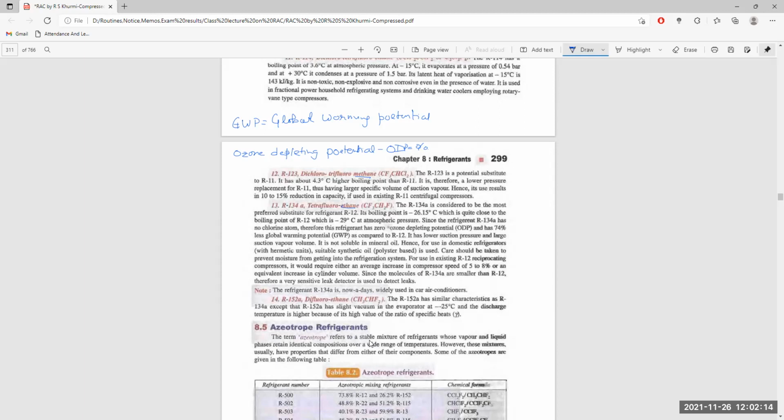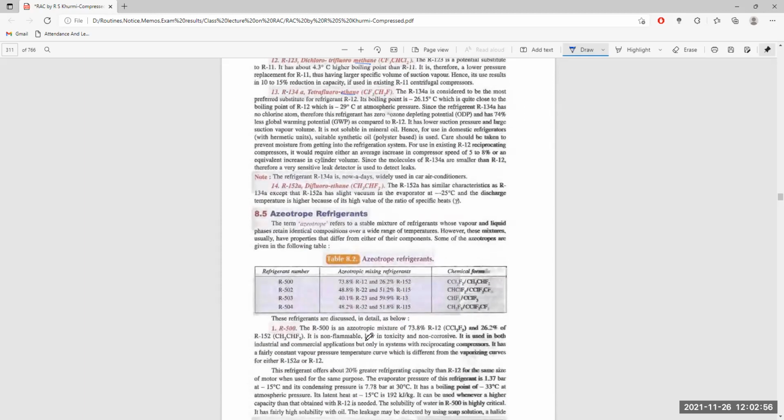R134A is nowadays widely used in air conditioners and car air conditioning systems. R152 trichloroethane is Cl3CHF3. R152 has similar characteristics to R134A, except that it has a slight vacuum in the evaporator at minus 25 degrees centigrade, and the discharge temperature is higher because of its high value of the ratio of specific heats, gamma.